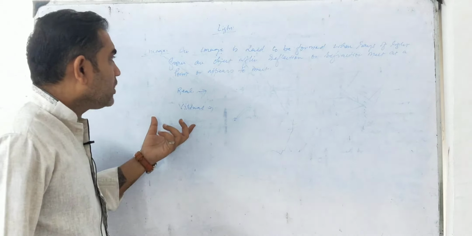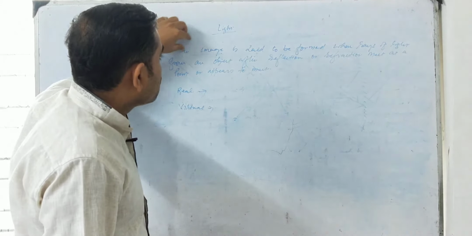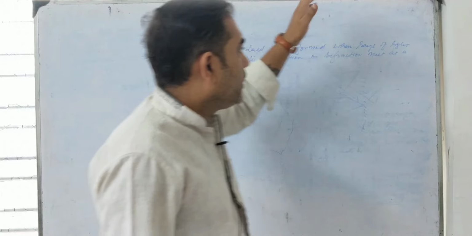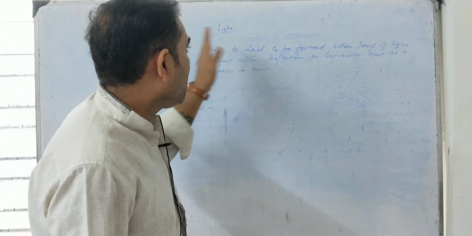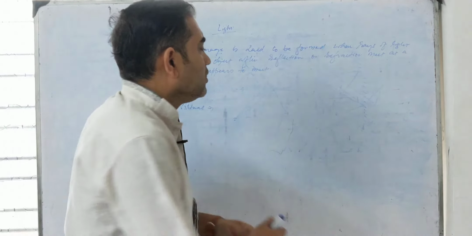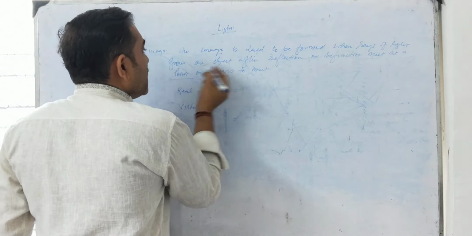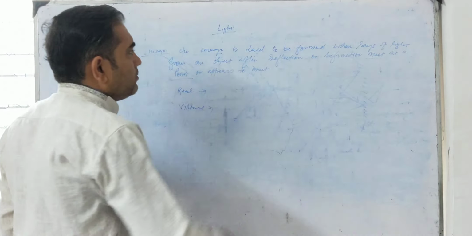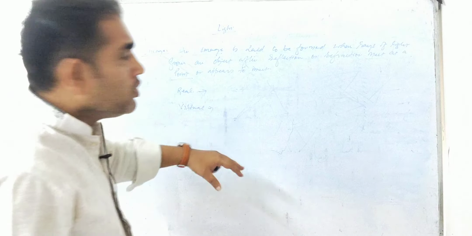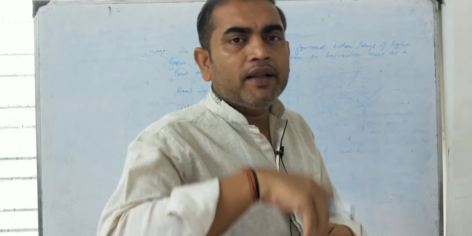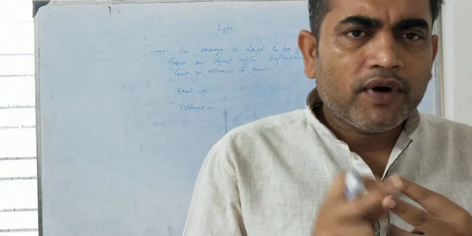Second one, virtual image. A virtual image is said to be formed when rays of light from an object after reflection or refraction, now this time remove this one, meet at a point, no need to write, appear to meet at a point. A virtual image is said to be formed. So from this definition we write the two definitions, real image and virtual image.